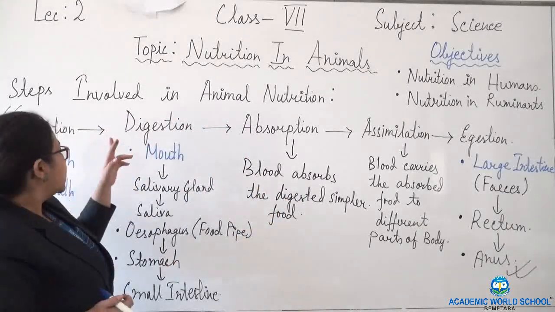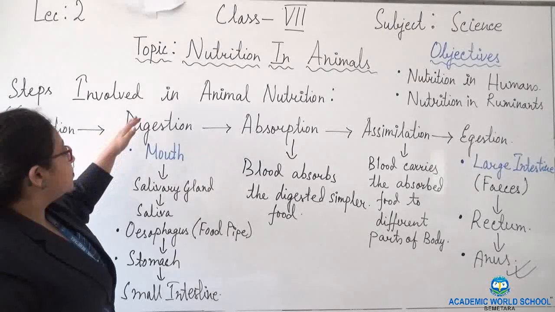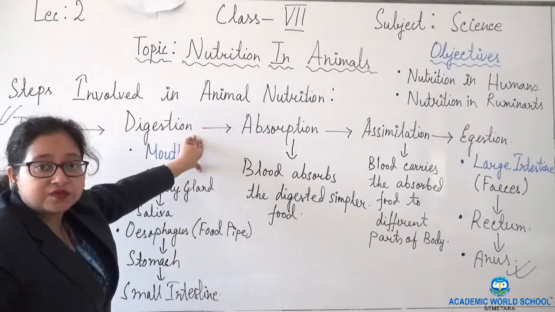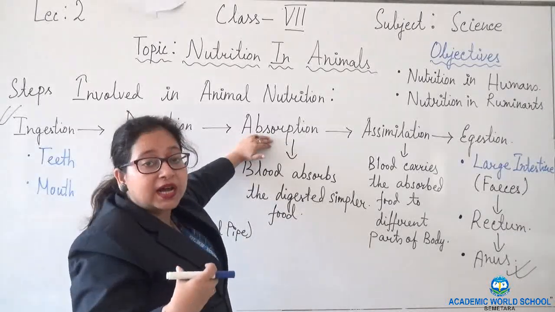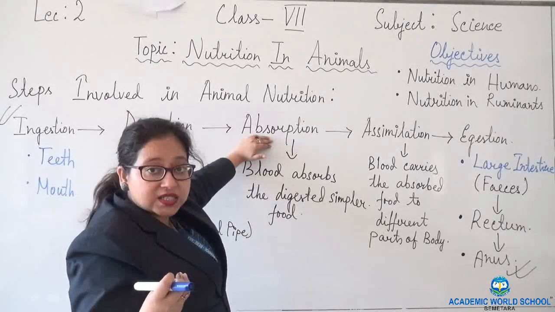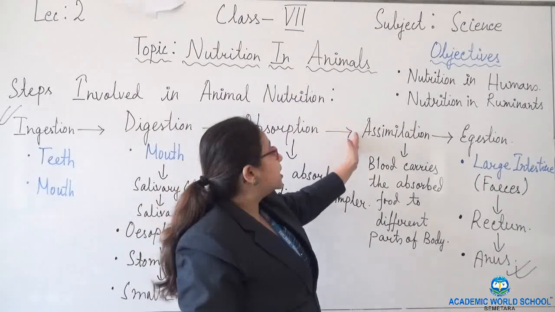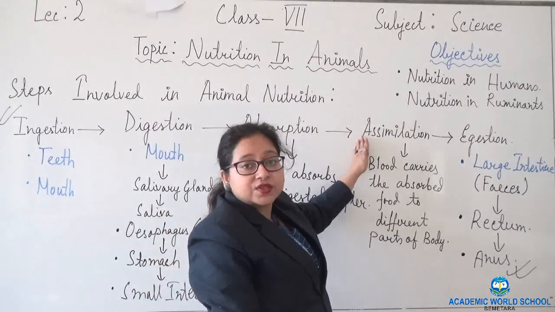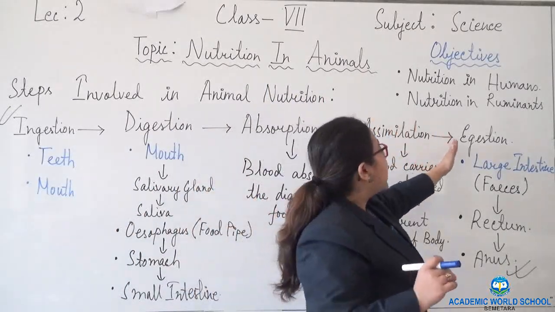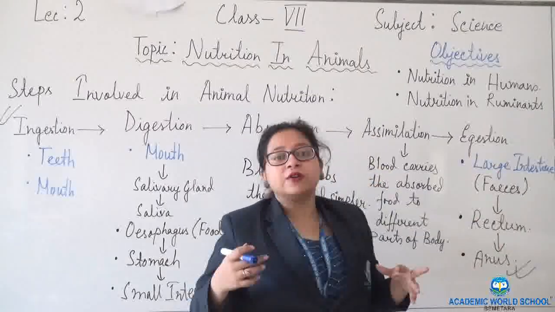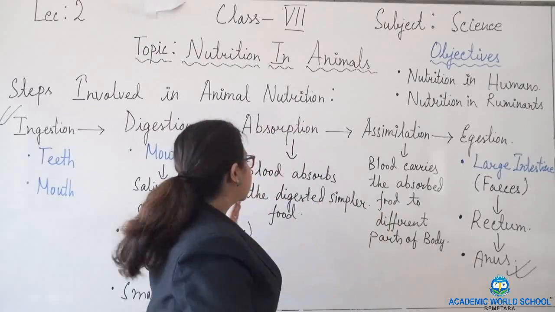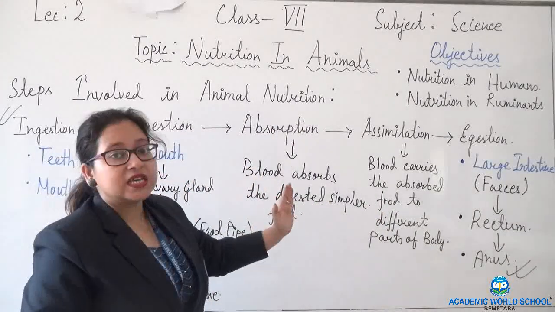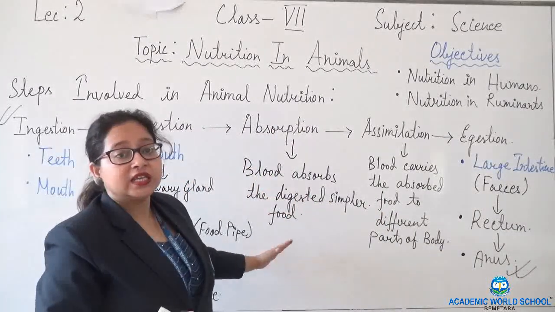These are the steps. Ingestion means taking in of food. Digestion means breaking down of food into smaller particles. Absorption means blood absorbing the digested food. Assimilation, blood is carrying the digested food to different parts of the body. And egestion means throwing out the unwanted or undigested food from our body. This overall process is nutrition in humans.